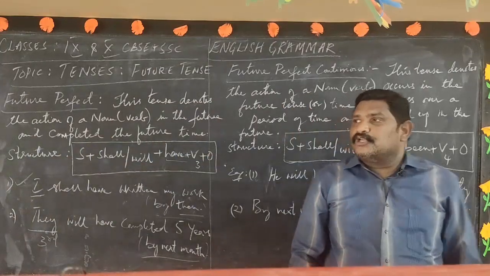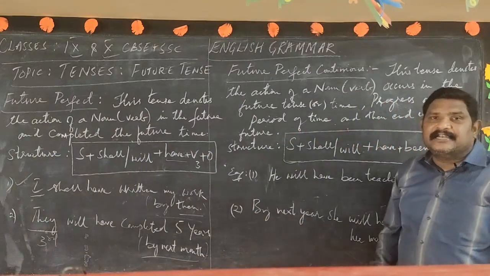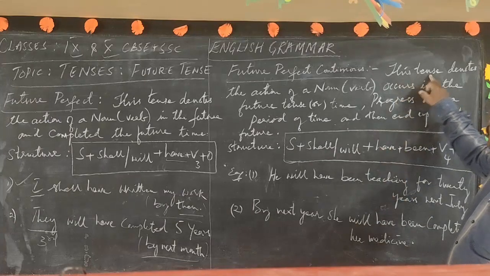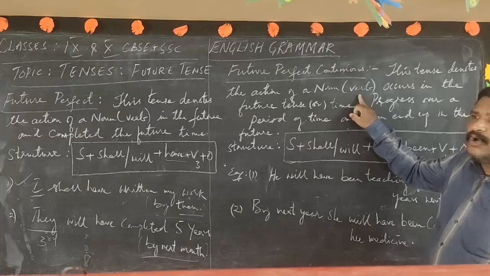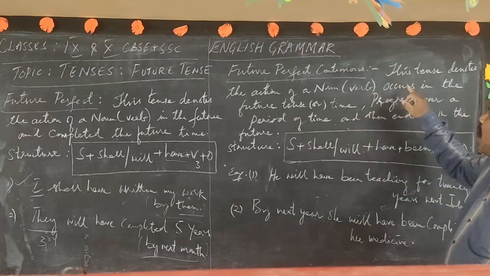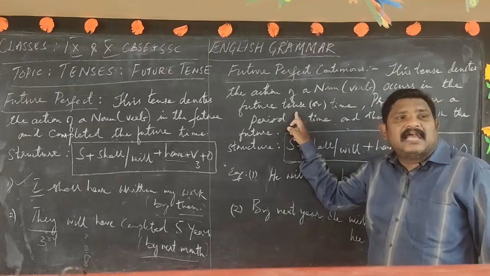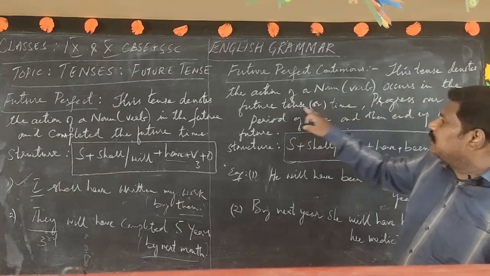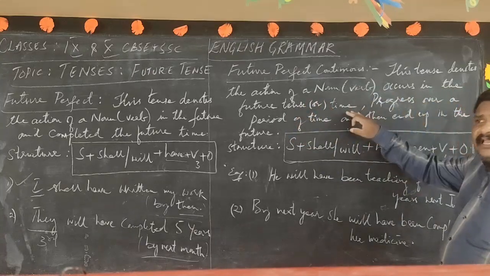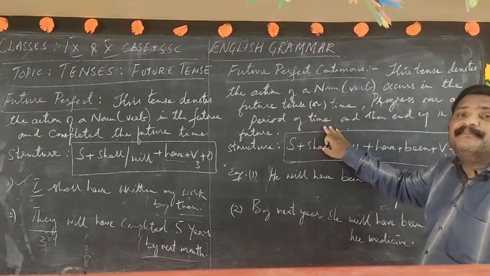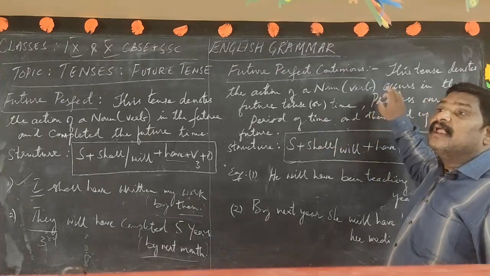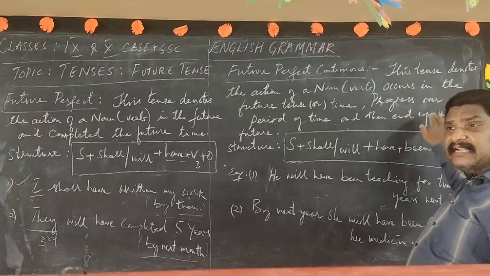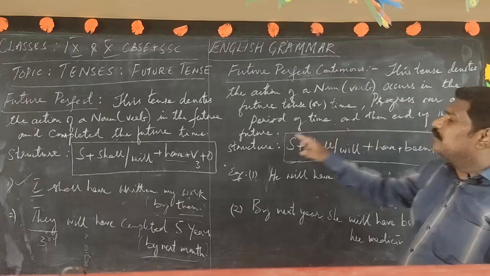Let us come to the future perfect continuous tense. Let us go by the definition, dear students. This tense denotes the action of a noun, the verb, which occurs in the future. Action of a noun occurring when? In the future time, progressing over a period of time. The action starts in the future, runs over a period of time, continues, and then ends in the future time.